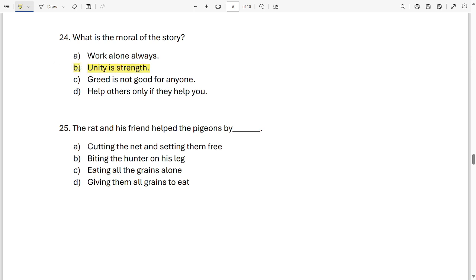Option B. Next, the rat and his friend helped the pigeon by cutting the net and setting them free, biting the net on his leg, biting the hunter on his leg, eating all the grains alone, giving them all grains to them. No, it is cutting the net and setting them free. Option A.